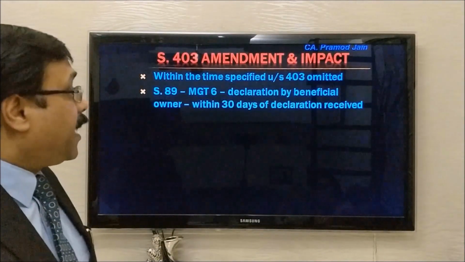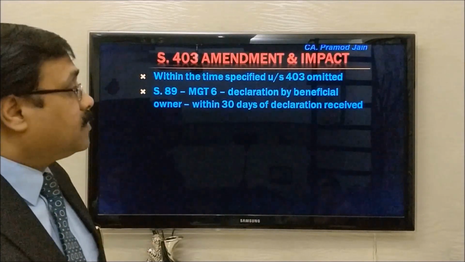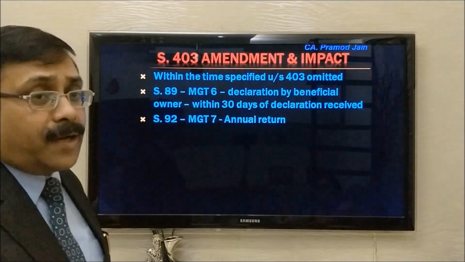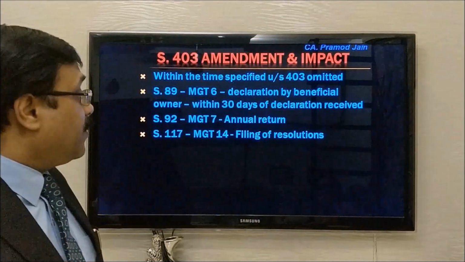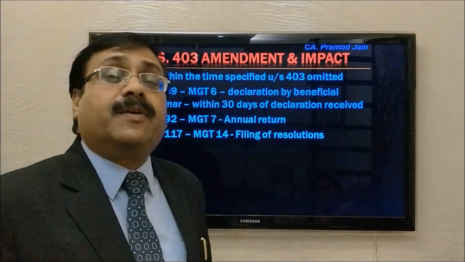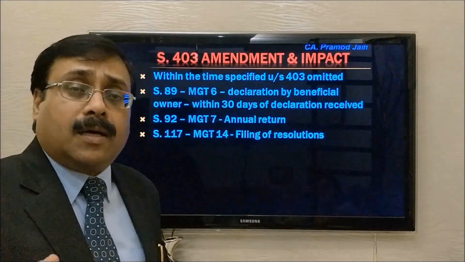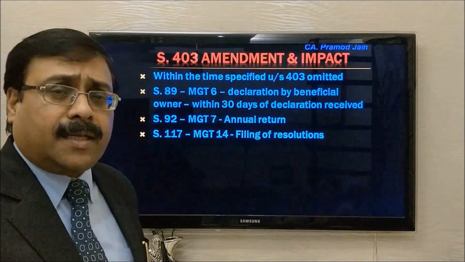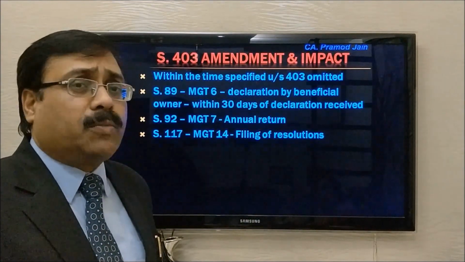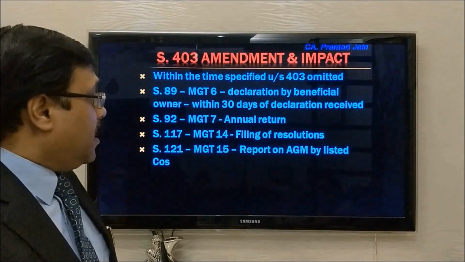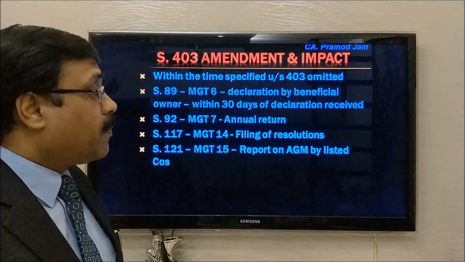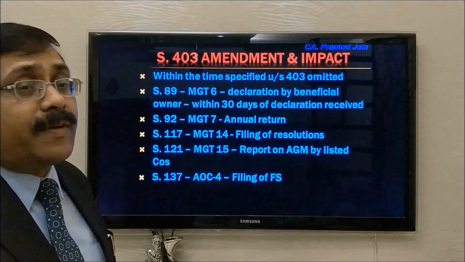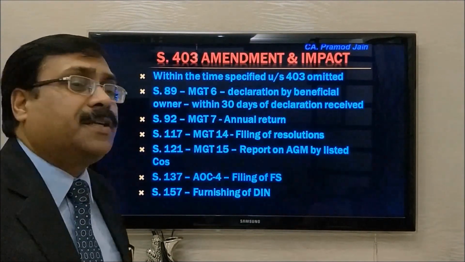That is section 89, where MGT 7 is to be filed within 30 days of declaration received for the beneficial owner. Section 92, the annual return, we have discussed. Section 117, the filing of resolutions, specifically the special resolutions, and 180 wherever the special resolution and other resolutions are mentioned to be filed by the company. Section 121, MGT 15, a report by the AGM on the listed companies. Section 137, the AOC 4, the filing of the financial statements. And section 157, furnishing of the bill.